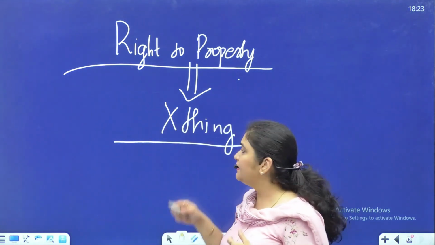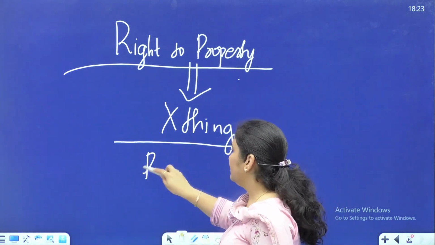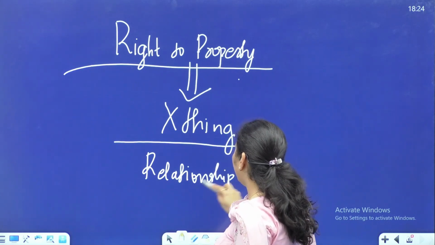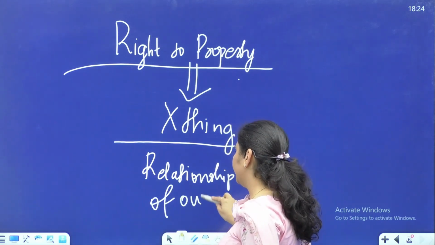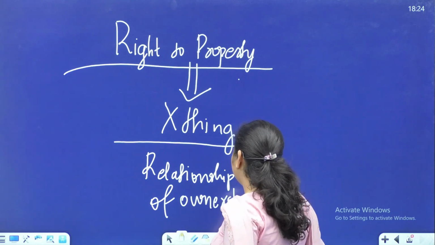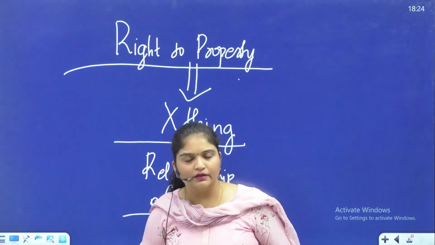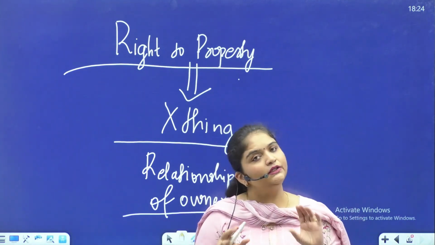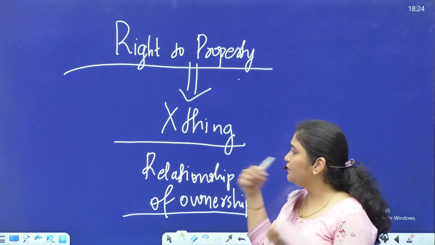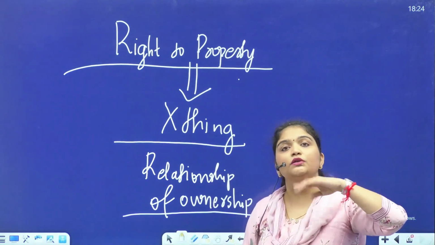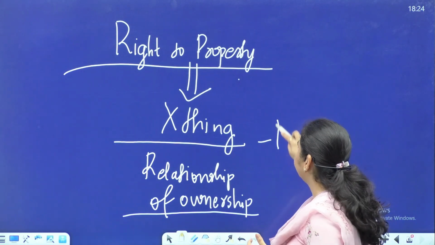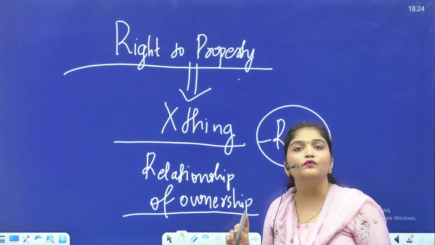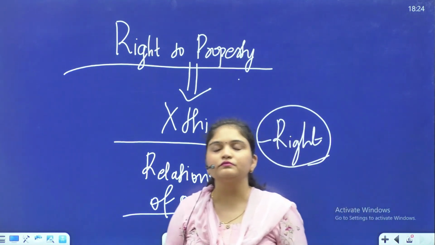What is property? It is actually a relationship of ownership, all right, between the object and the holder of that object. Is it clear? So first we explain that property is not a thing. It is a right, because it is establishing a relation of ownership. Is it clear?